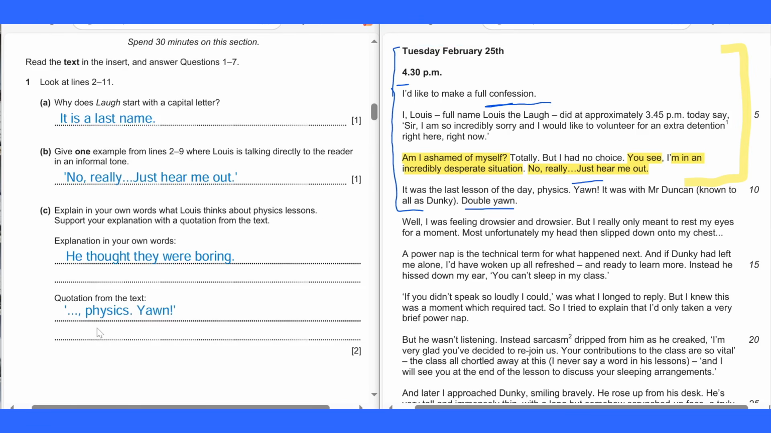So this is an example of a correct answer. He thought they were boring. We can see from here, lines 2 till 11, you can take the answer from here. Yawn. So it was the last lesson of the day, physics. Yawn. So that is the quotation I take from the text. Or you may also answer double yawn, which can also be used as the quotation. Alright, anything similar to this should be okay. Anyway, if you have any other option, please write in the comment section to help other viewers.